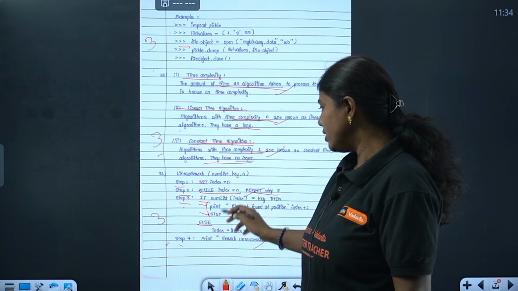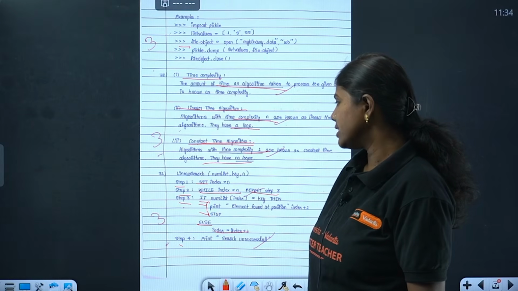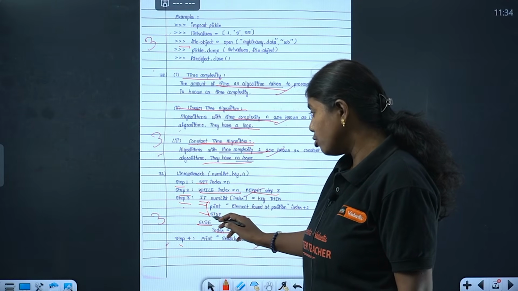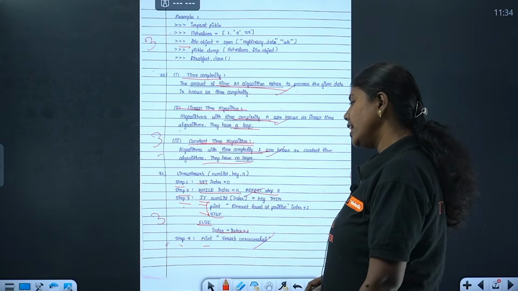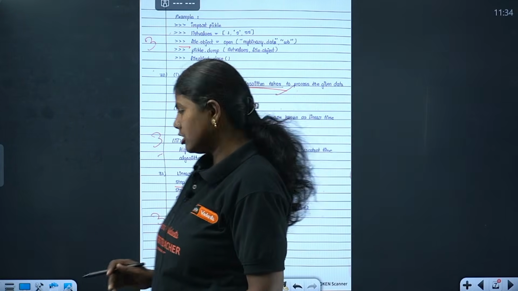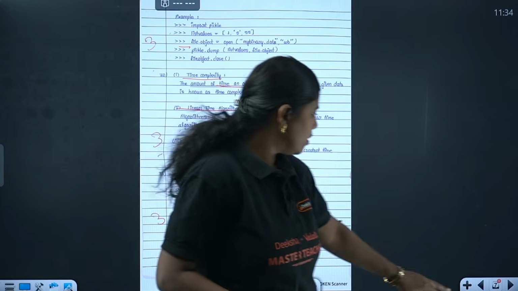So initial value, final value, and incrementing is done here. And after that you have to stop. Okay, you cannot use break and all. Stop is there. And finally step 4 is print search unsuccessful. Okay, we'll go for the next question.